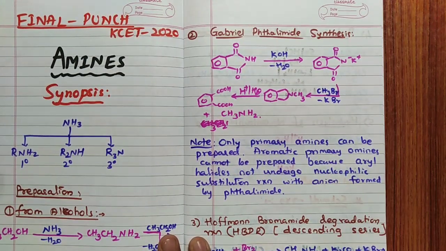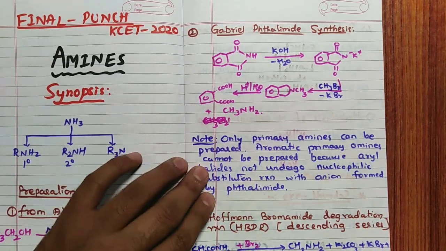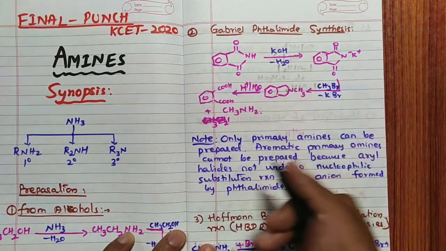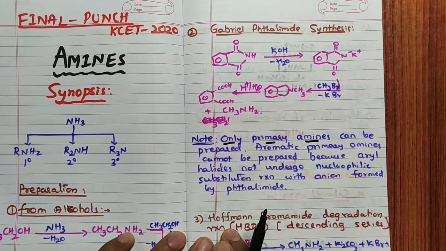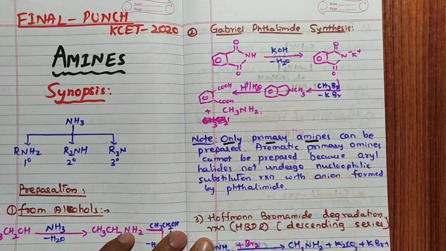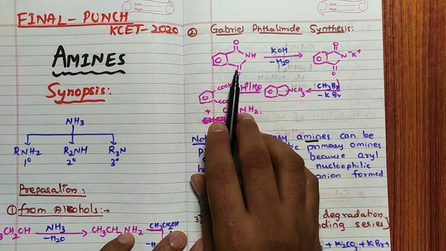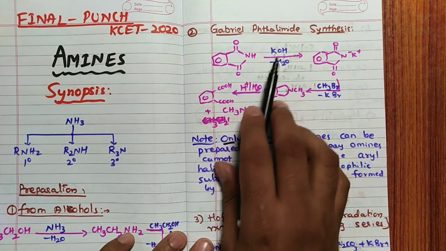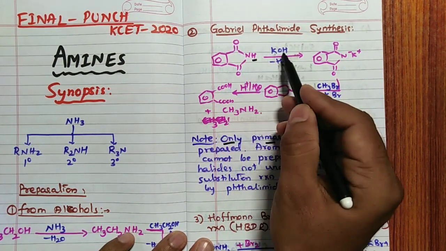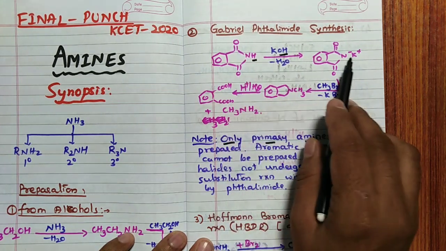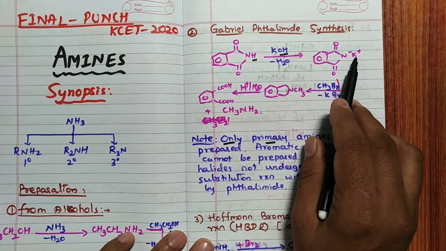Second one we will see is Gabriel phthalimide synthesis. Very important: remember only primary amines can be prepared from this method. No secondary, no tertiary, no aromatic primary amines also. So here phthalimide we are going to take, reacts with KOH, a water molecule is removed, OH from here and H from here, so that N minus K plus is formed.